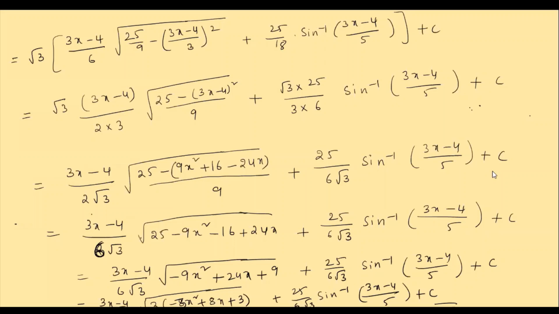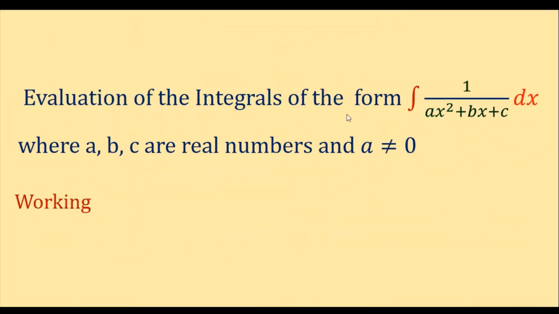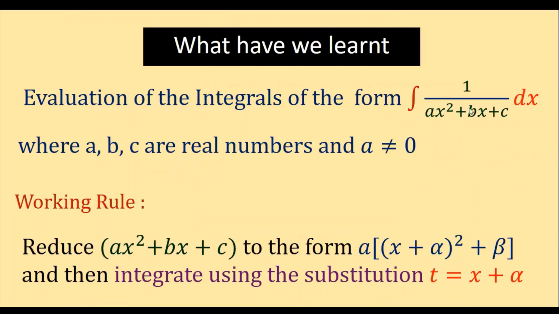I hope you understood all the different forms of sums today, whatever we have learned here. So let us once again see one more important one here. One more form is there. This is evaluation of the integrals of the form 1 by ax square plus bx plus c. Okay. So if this is the form, then how can you do that? So now here these are the terms what we have discussed, 1 by ax square plus bx plus c, and here we have to reduce that into a into x plus alpha whole square plus beta. This is nothing but a plus b whole square form. Here if we have a minus sign, this will be x minus alpha whole square. Clear? So then we can substitute x plus alpha is equals to t.